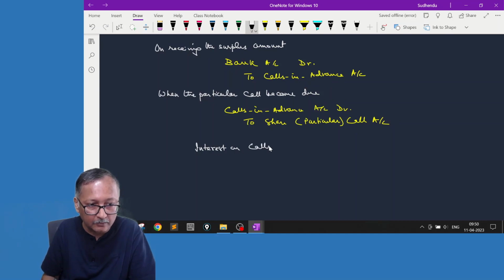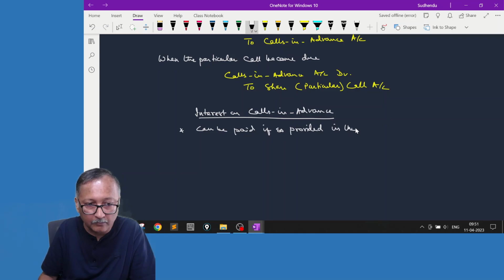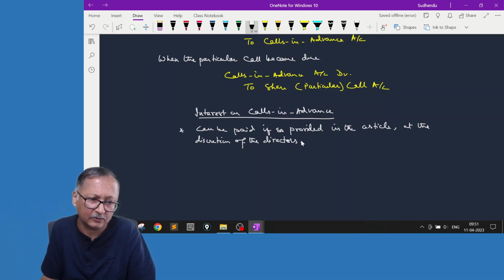Interest on calls in advance can be paid if so provided in the articles. It is at the discretion of the directors. Directors can decide to charge or to pay or not to pay.